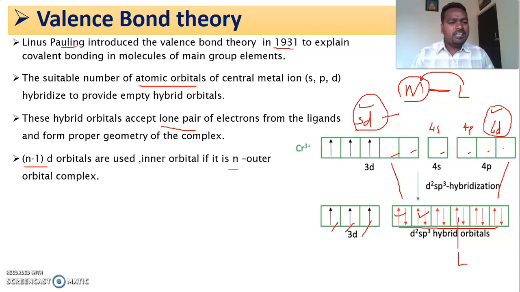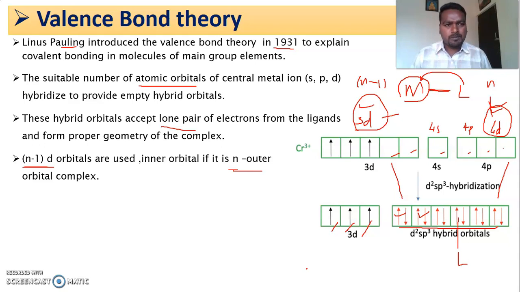Here the 3d is called the inner orbital, and 4d, which is present outside, is called the outer orbital. If n is the valence shell, 4d is n and 3d is written as n minus 1, that is 4 minus 1. So in general, n minus 1 d is called the inner orbital and n d is called the outer orbital.